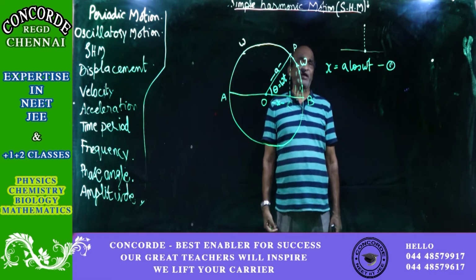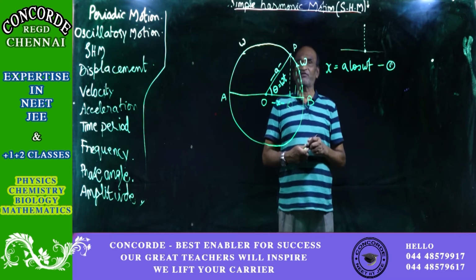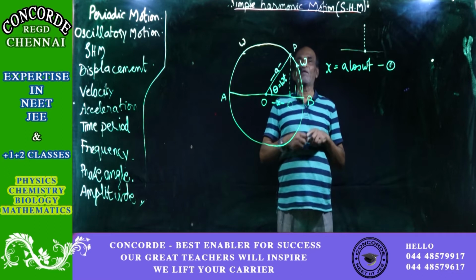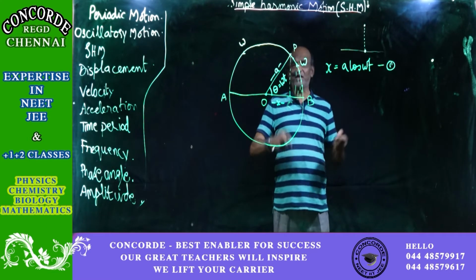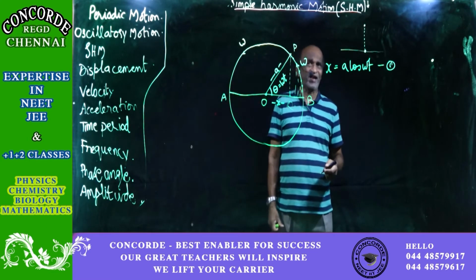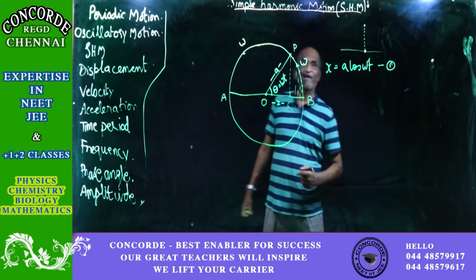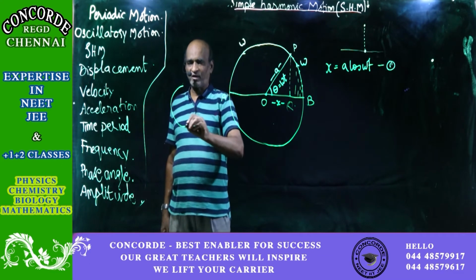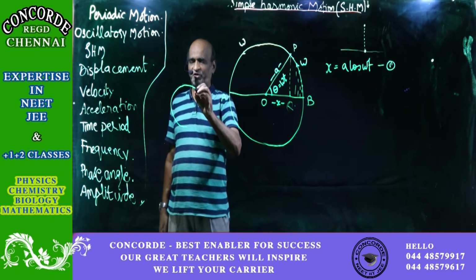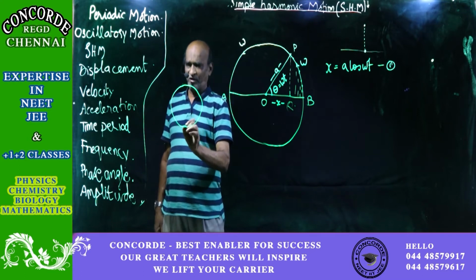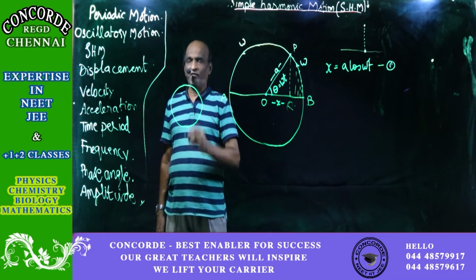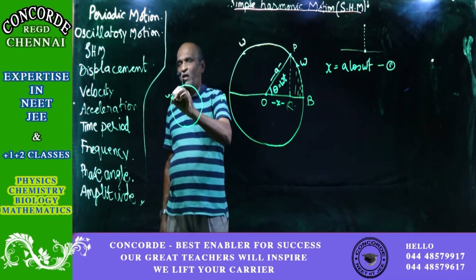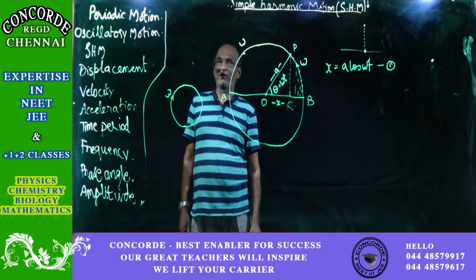Now, in order, what we have to see next, all of you know, we have been saying it from the beginning. The next thing we will have to find out is the velocity. So taking another circle, the same circle, I am representing it elsewhere for better understanding. Because of paucity of space I am drawing it smaller. The same circle means this also has uniform angular motion, with angular speed omega.